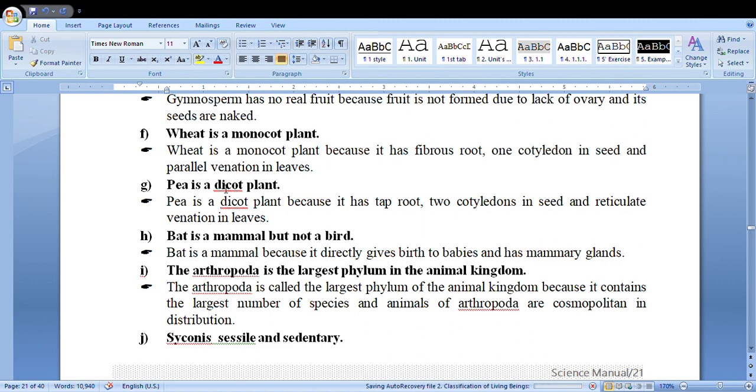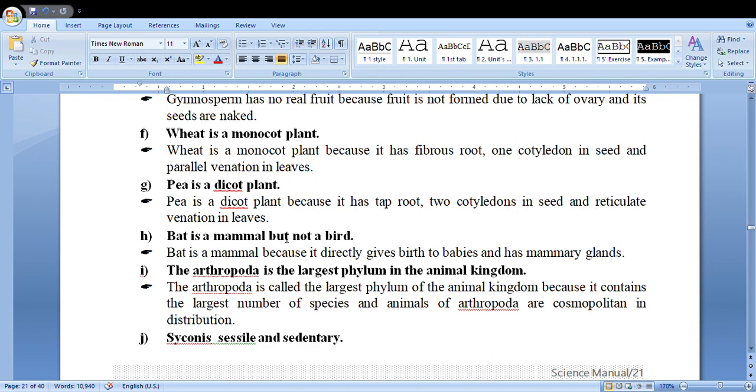What is monocot plant? What are dicot plants? Simple questions. Plants having monocotyledon have fibrous root. One cotyledon is called monocotyledon, whereas dicotyledon means opposite: taproot system, two cotyledons in seed and reticulate venation.